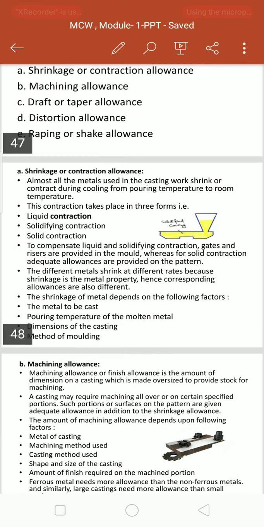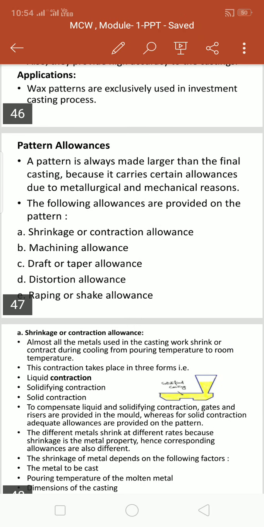Especially in the examination, they may ask you to sketch and explain any two or three types of pattern allowances, or to explain all the pattern allowances for 10 marks, or what is allowance, why it is necessary to provide it on patterns, and explain the different types of allowances. They will also ask this for 10 marks.